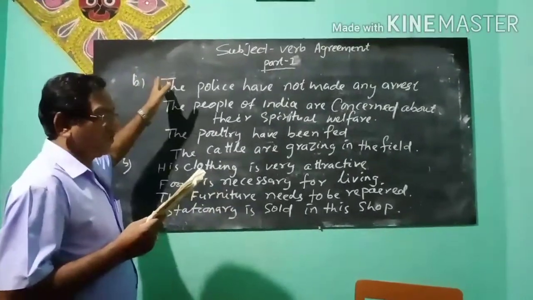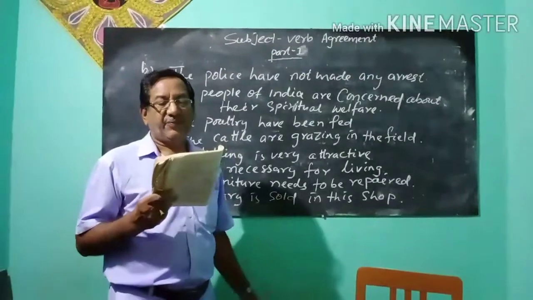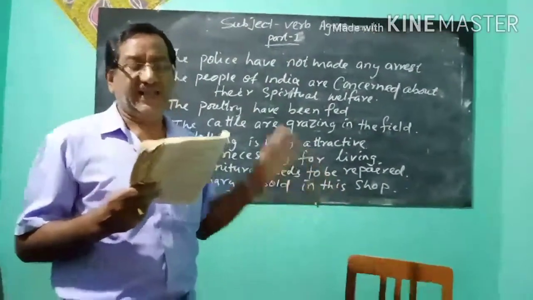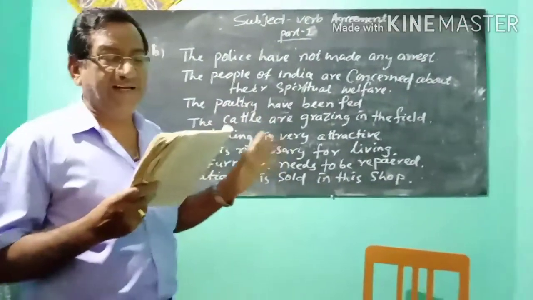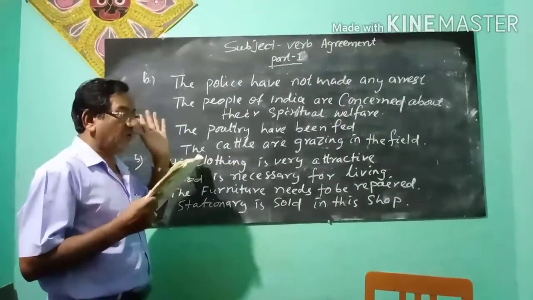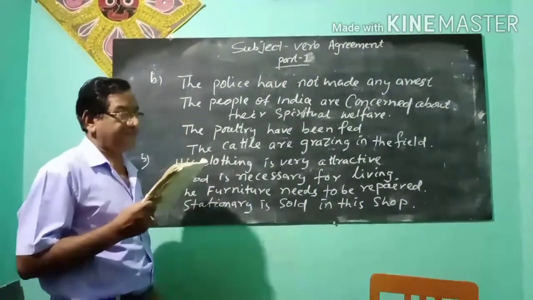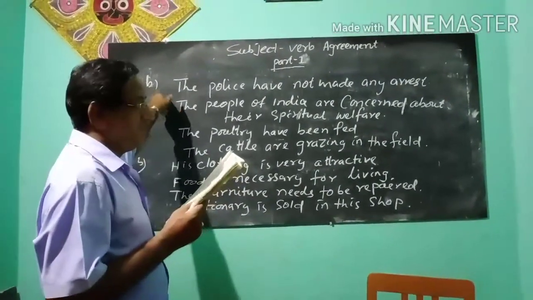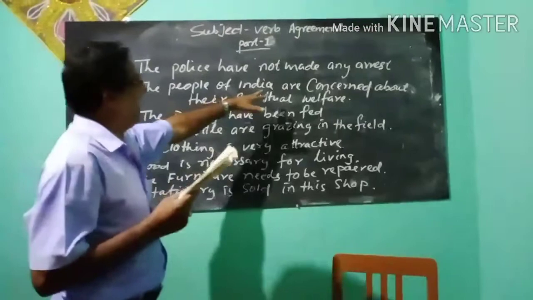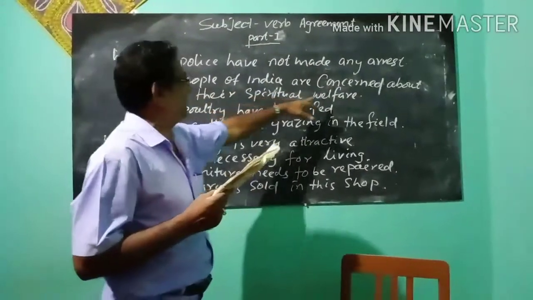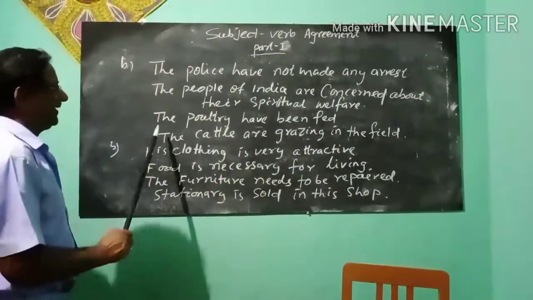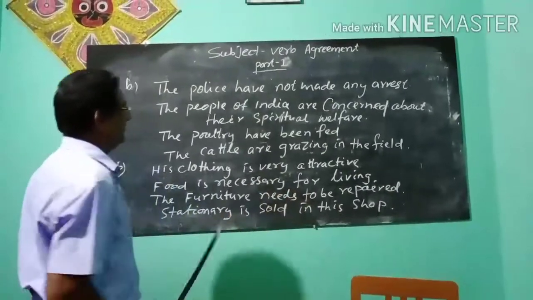Now see some nouns like police, people, poultry, cattle, etc. These usually take plural verbs. Also government, teeth, geese. Examples: The police have not made any arrest. The people of India are concerned about their spiritual welfare. The poultry have been fed. The cattle are grazing in the field.